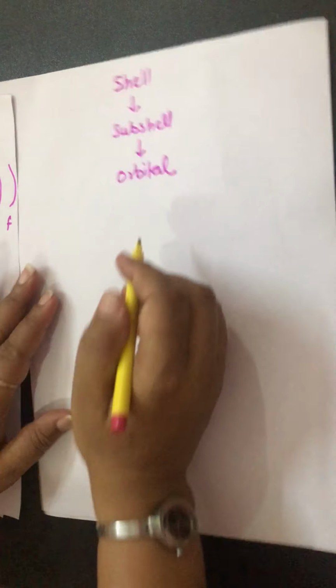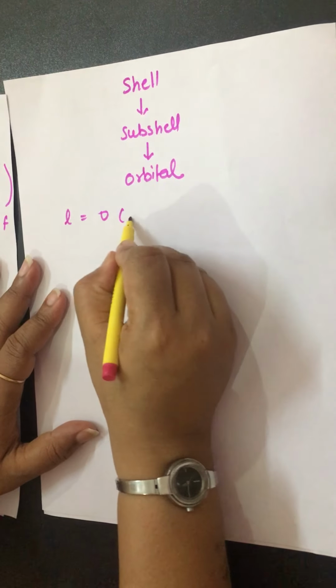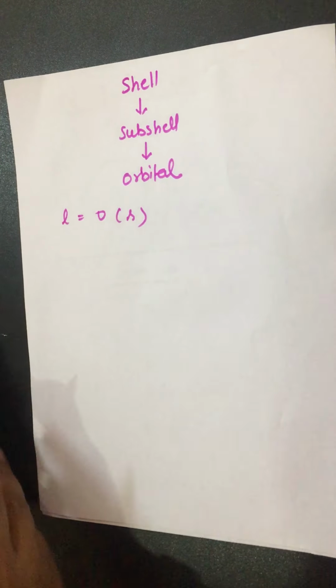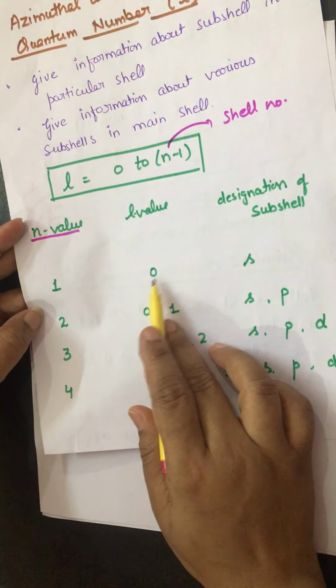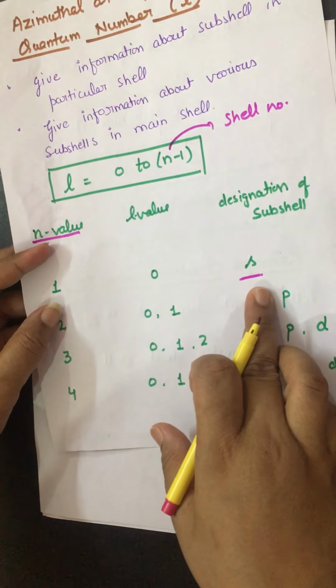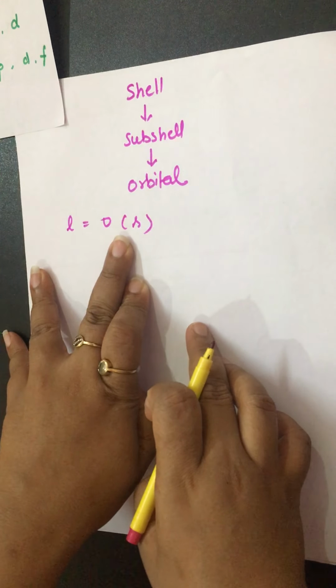Now I tell you further, if L value is 0, let's suppose, it indicates the s subshell. We came to know about it just a few minutes ago. L value 0 indicates what? The s subshell. So again, if L value is 0, it indicates the s subshell.